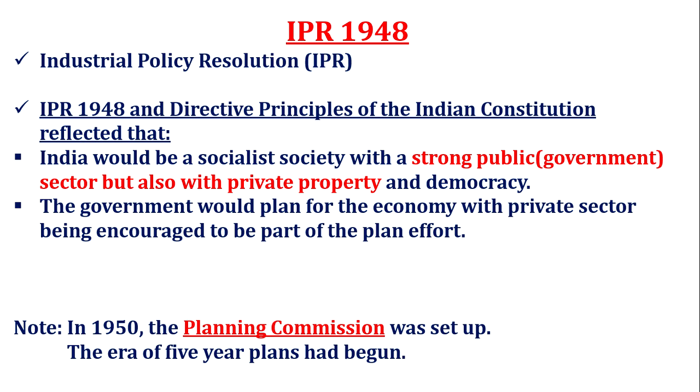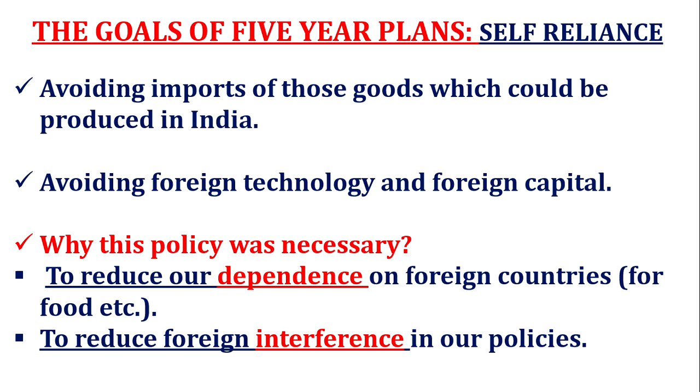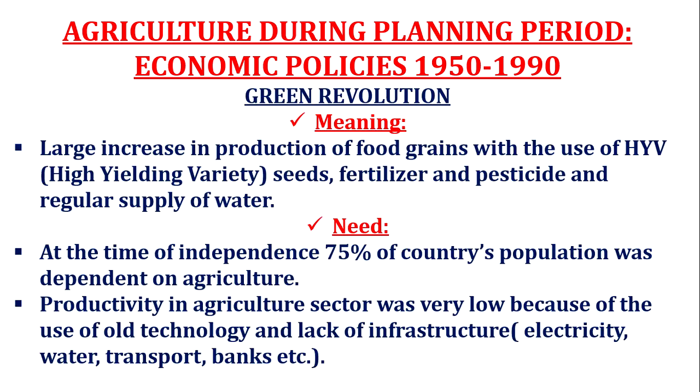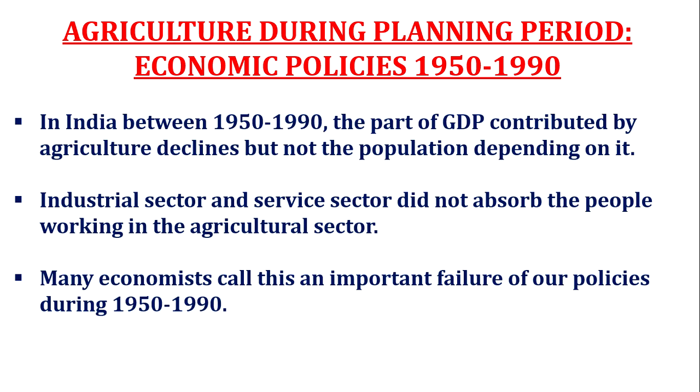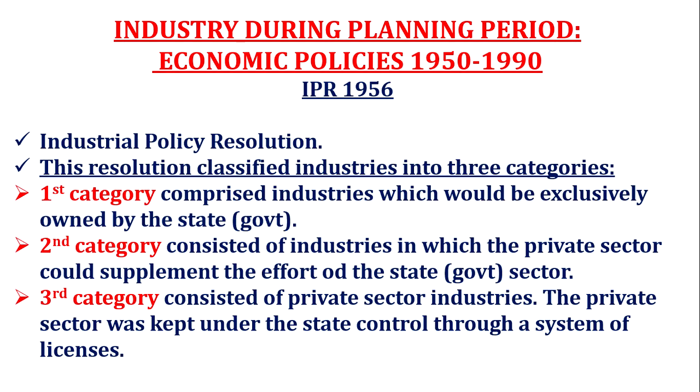The government would plan for the economy, with the private sector being encouraged to be part of the plan. Now you can see clearly that at the time of independence, the government sector was very strong.